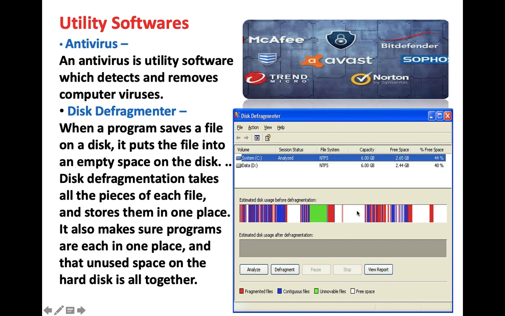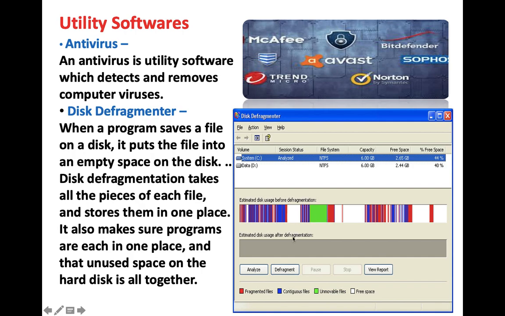The role of disk defragmenter is to arrange all the similar types of files in one place, then another similar type of files, then another. For example, I can say word files in a block here. These red lines are your doc files, your word files. These blue lines are your PDF.